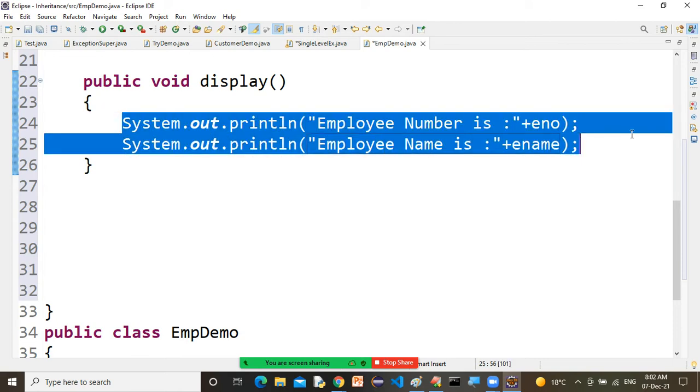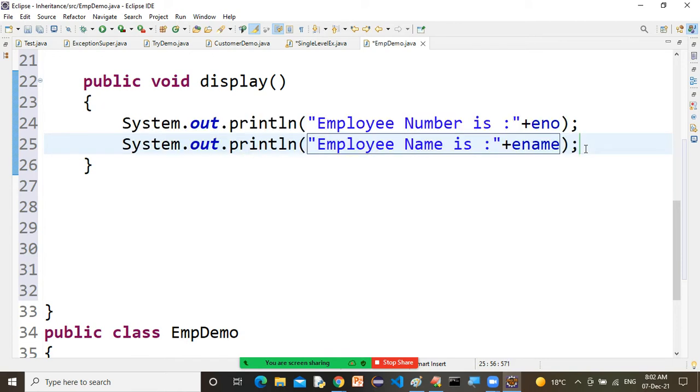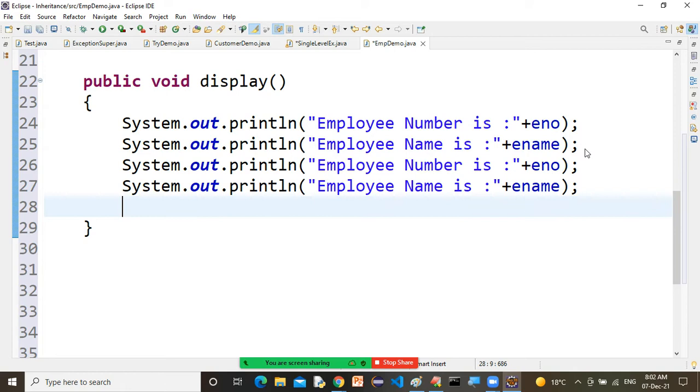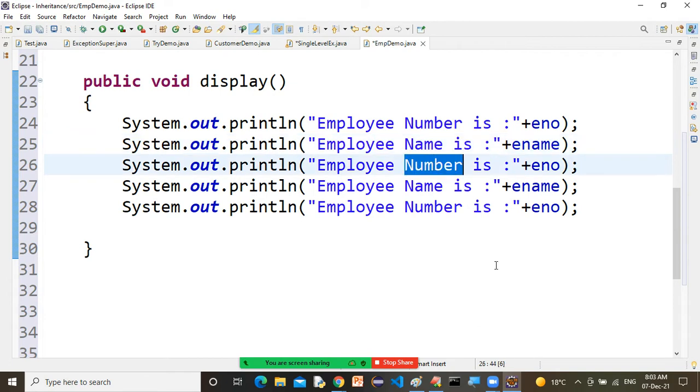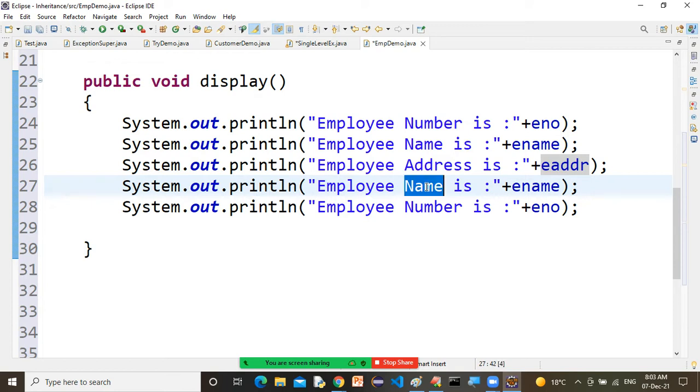Now, employee number, name, address. What is the address? eaddr. Employee department is dept.